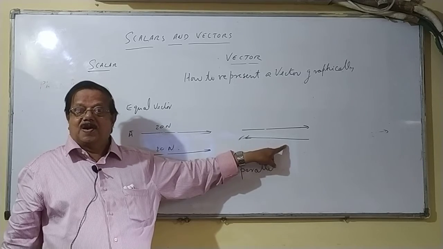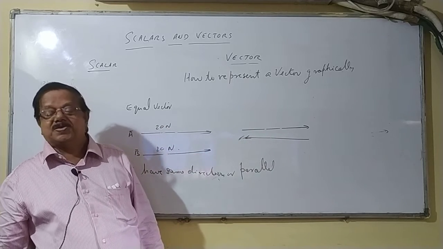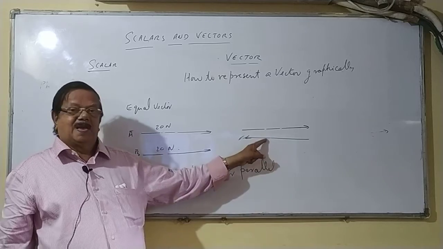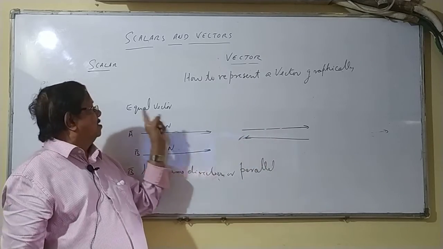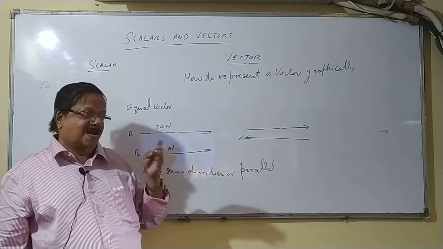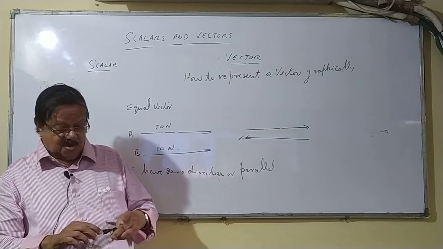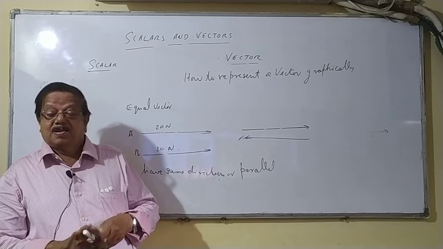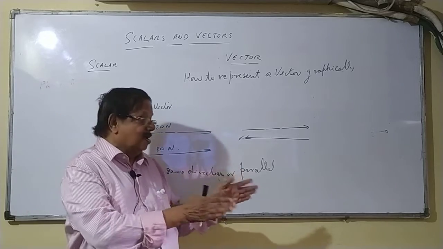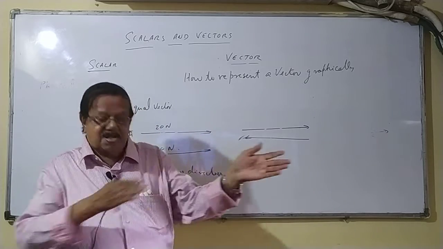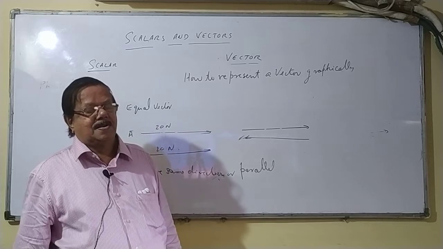Opposite of parallel is called anti-parallel. If they are in the opposite direction, it is anti-parallel. If anti-parallel, it is not an equal vector. One is directed this side, the other is directed this side. They are anti-parallel, so you have to be careful about that. If parallel, same direction, then it is an equal vector. If opposite direction, it is not an equal vector.